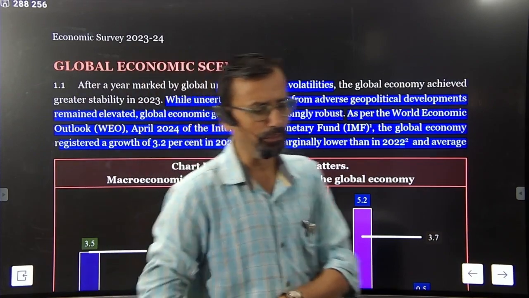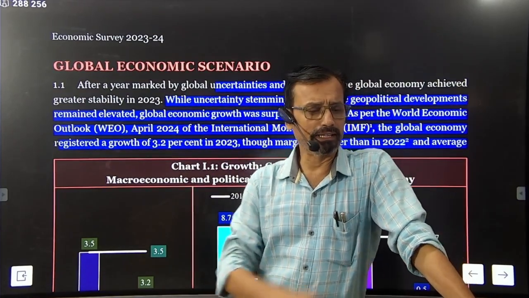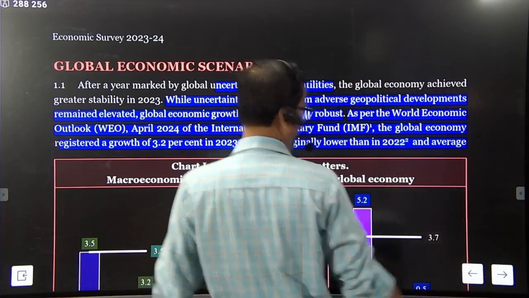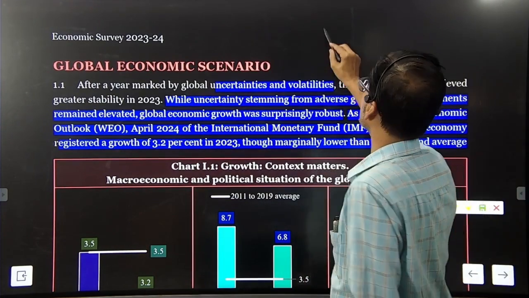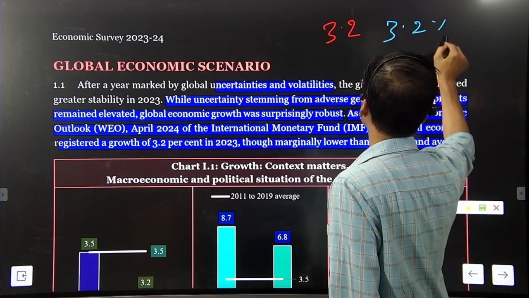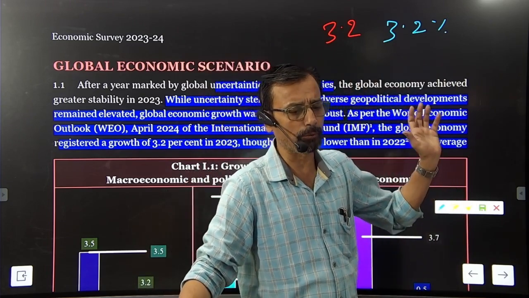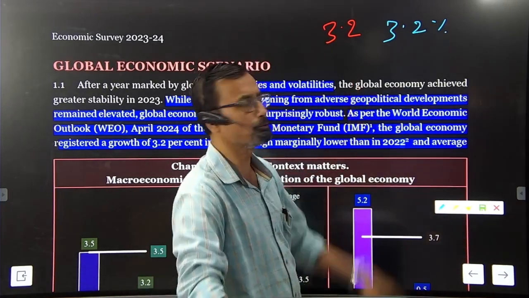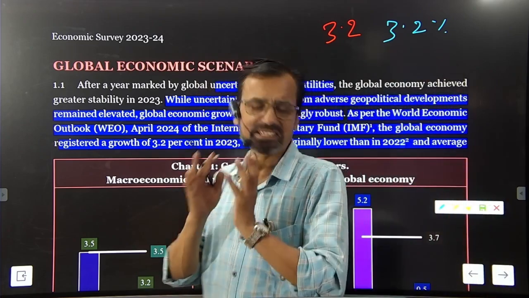Here it is written that despite global uncertainties and adverse geopolitical developments, the global economy registered a growth of 3.2%. But very interestingly, this growth is marginally lower